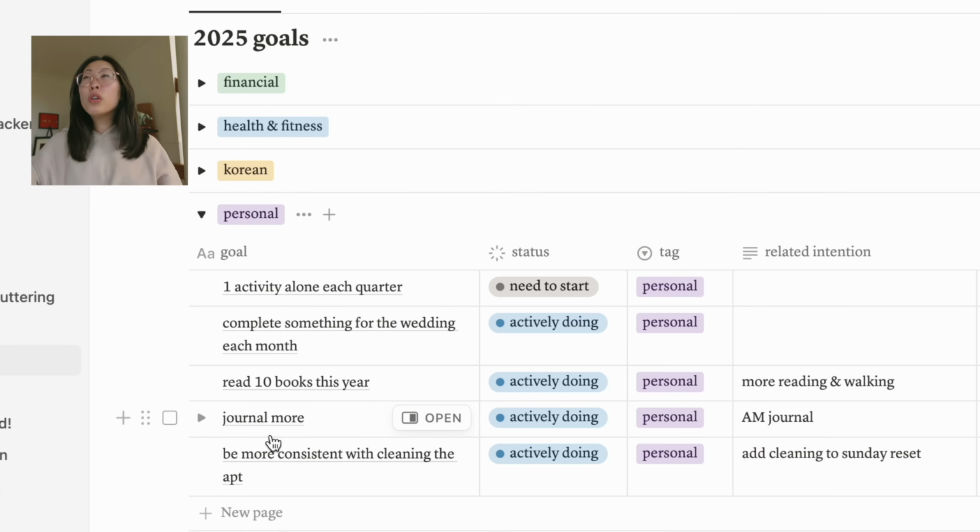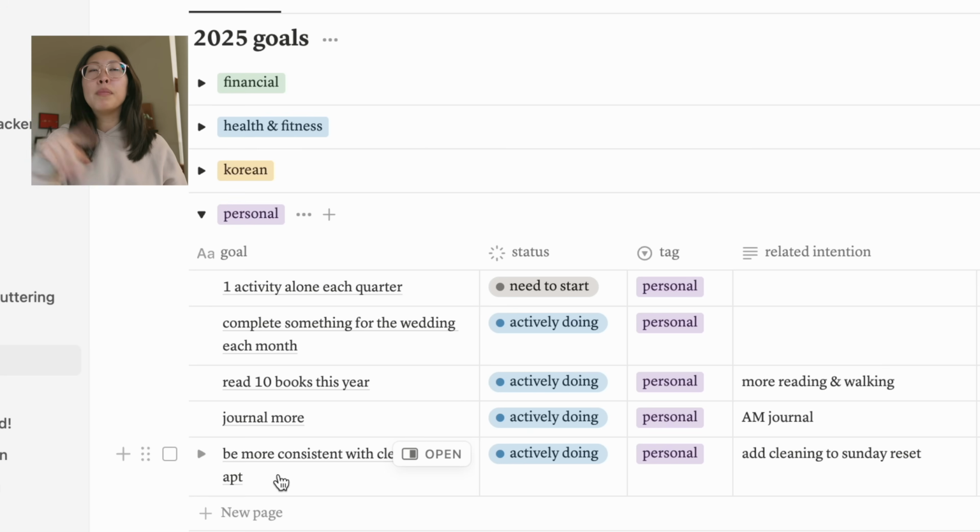Journal more. I didn't journal as much in February, but I did journal a lot overall this year so far, so I'm still actively working towards that. And then be more consistent with cleaning the apartment. Yes, I am actively working towards that too, with it being included in my weekly resets.